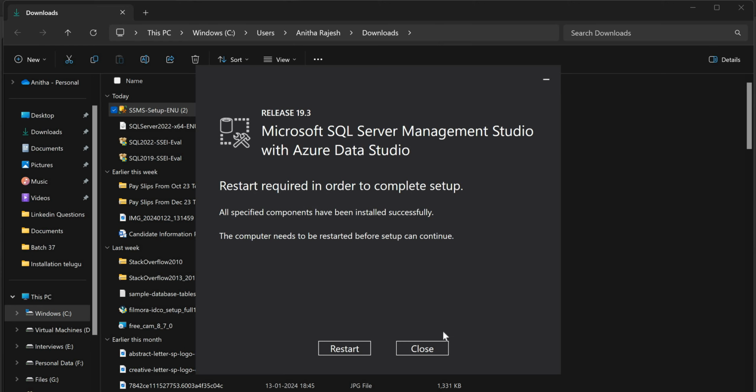Once SQL Server Management Studio is installed, we have to restart the server to reflect the changes.